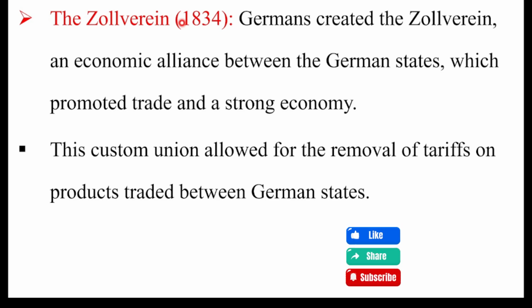In the unification of Germany there are four major steps. One, Germans developed a sense of common cause. Two, development of German railway. Three, the revolution of 1848. Four, the last, the Sovereign of 1834. These are the four major steps of German unification.